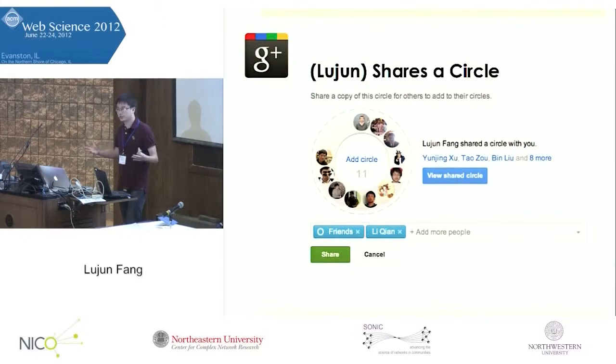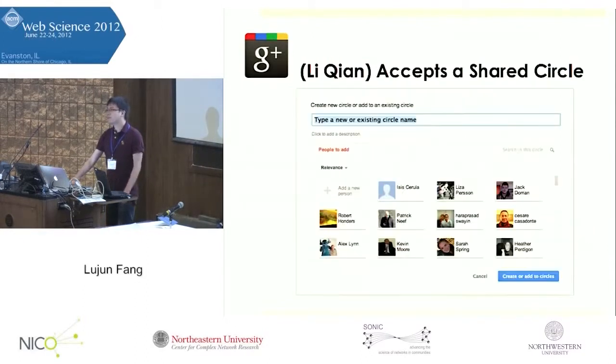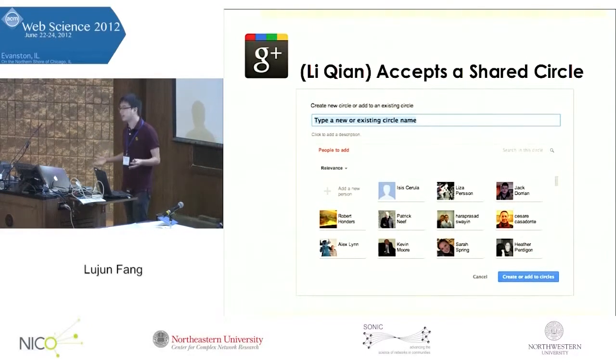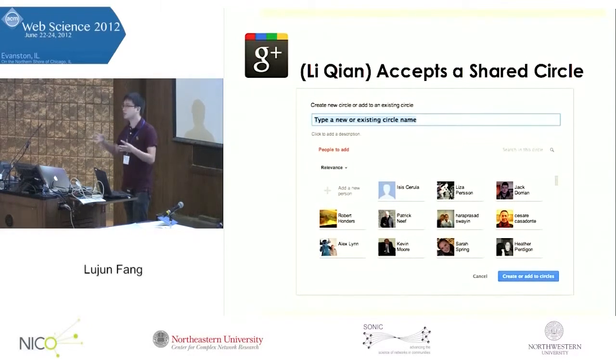My friend Lee, upon seeing I'm sharing the circle, can click on it and see who is inside the circle I shared. Then he can decide either to create a new circle to put these members in, or put those members into an existing circle he already has.